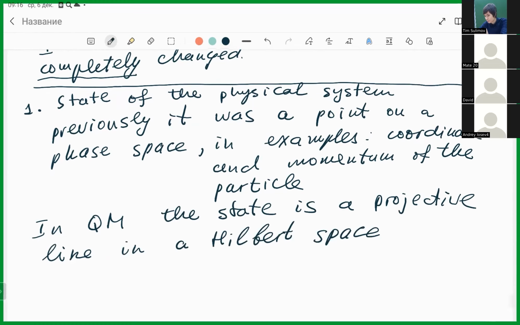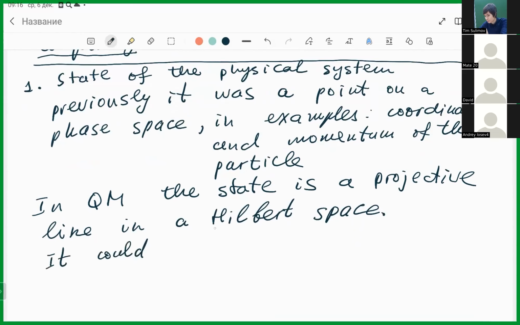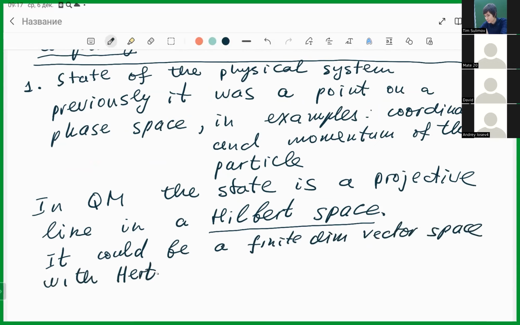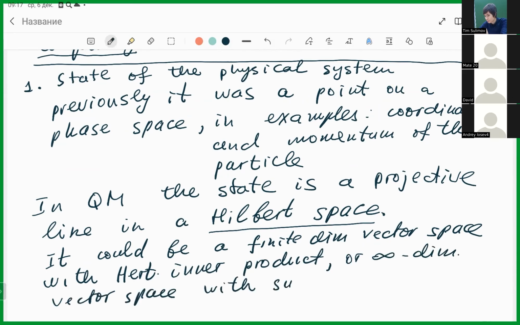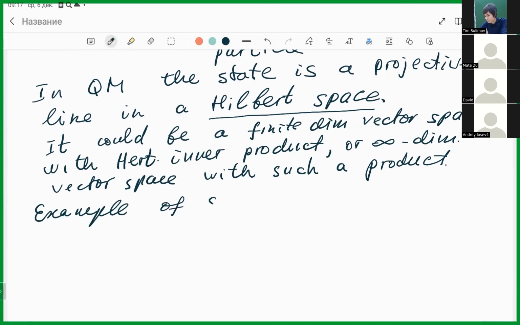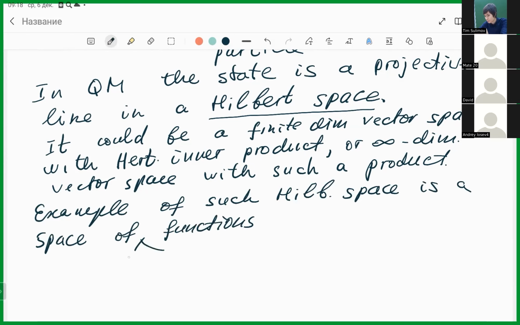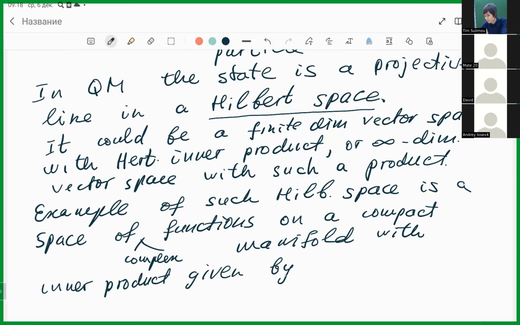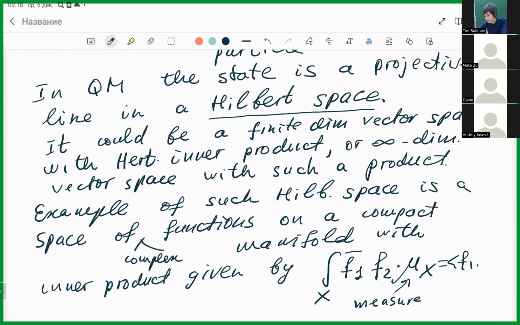So what do we mean by Hilbert space here? Hilbert space could be a finite dimensional vector space with Hermitian inner product or infinite dimensional vector space with such a product. Example of such Hilbert space is a space of complex functions on a compact manifold with the inner product given by, and here I have some measure, f1, f2.